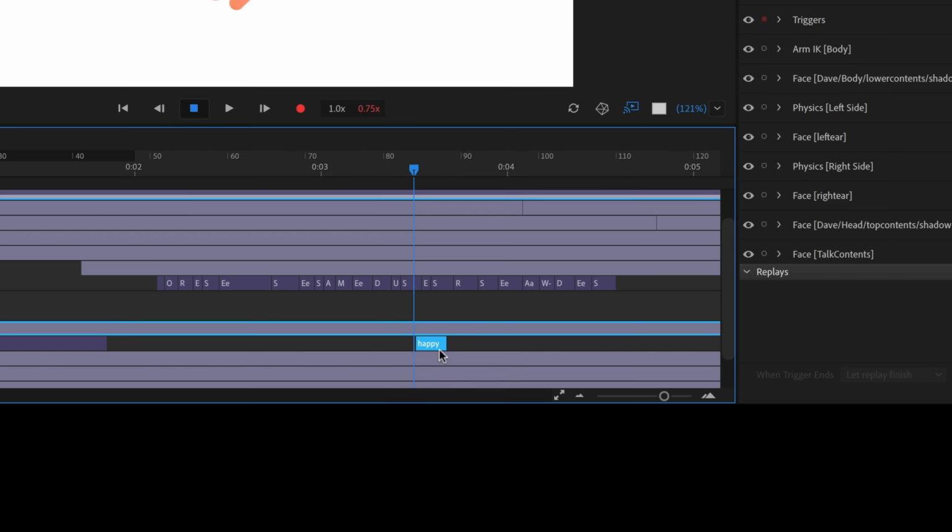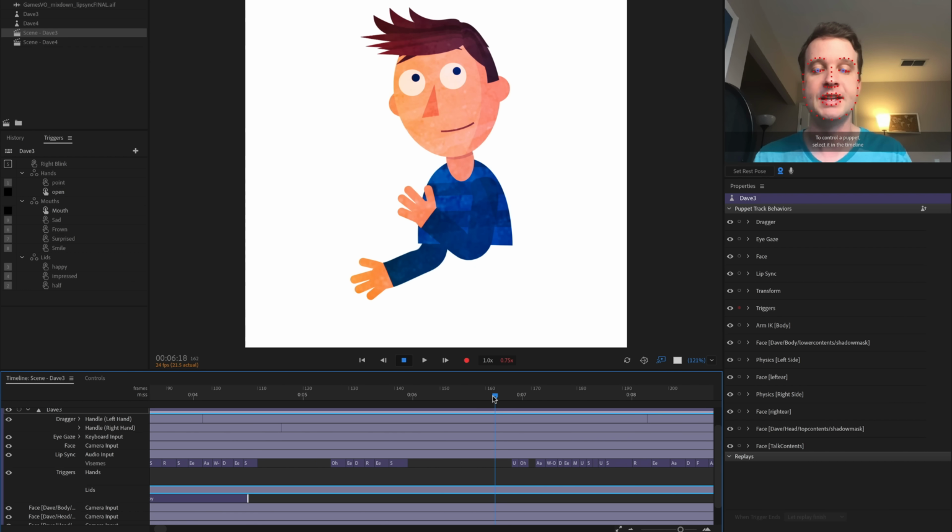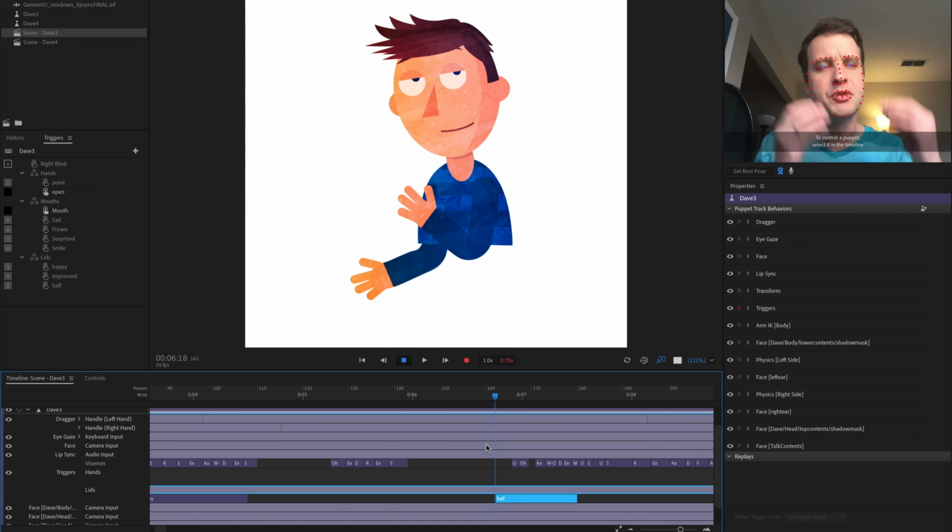So here I'm gonna do happy, and maybe that extends to here, and then I'll drag down a little bit and say, okay, here he's gonna be a little bit impressed. And notice when you're dealing with this, the reason I did the eyelid triggers after the pupils is because look what would happen if this was at halfway instead. You can see what happens here. The pupils are, in some instances, not going to work with your eyelid triggers.